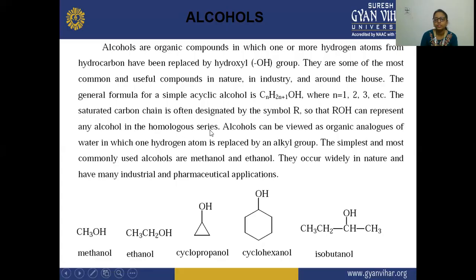A homologous series starts from methane, ethane, propane, butane, pentane, hexane, heptane, octane. In that series R is represented by the saturated carbon chain, and OH represents the alcohols.